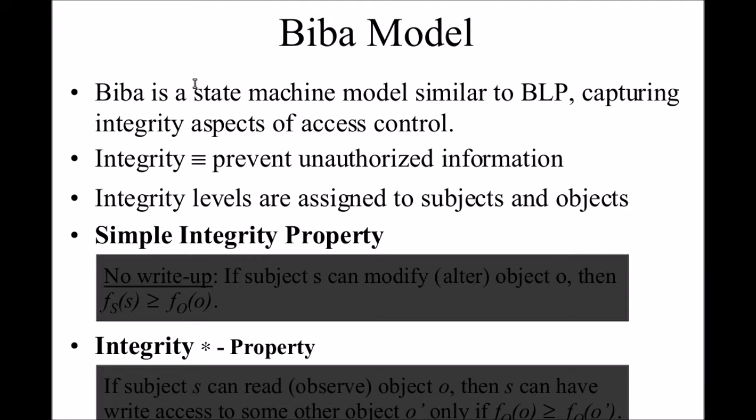Biba is also a state machine model, very similar to the Bell-LaPadula model, but here it considers only the integrity aspect of access control. Notice, integrity. Integrity refers to the trustworthiness of data or resources, and it is usually used in terms of preventing improper or unauthorized change in our data. Integrity includes data integrity and origin integrity.